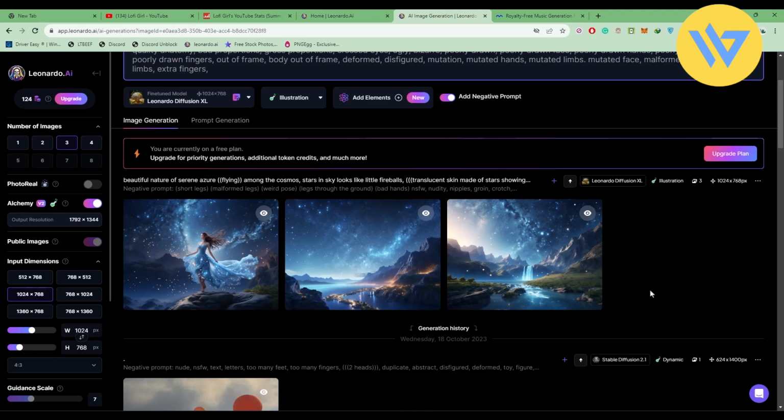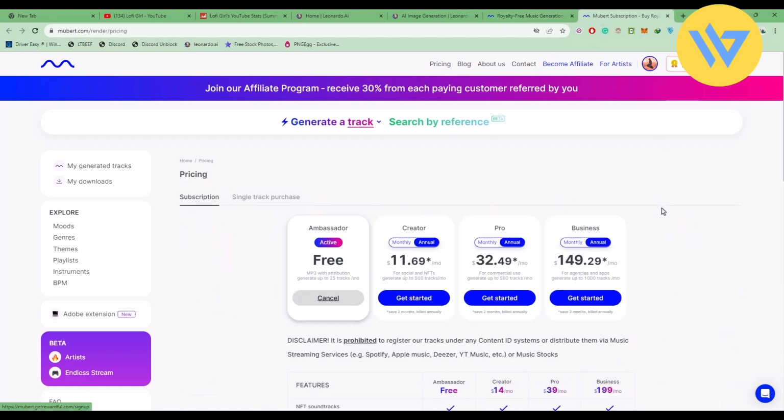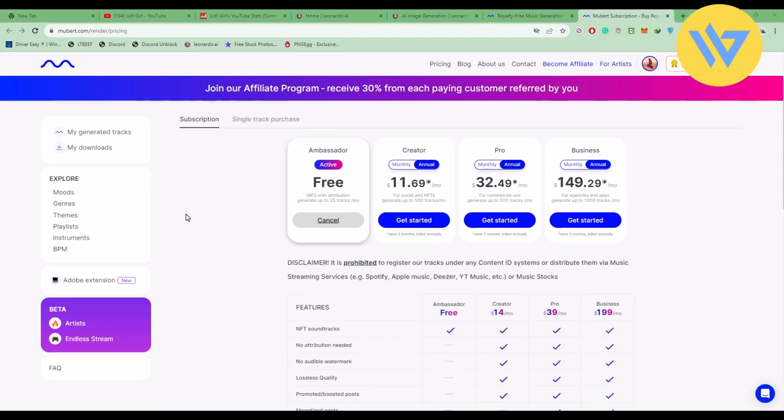Now, after you've got the image, the only thing left is the music. So again, I'm going to show you how to get that too. Just go over to the website called Movebot. It is an AI music generating website. You can use this for free if you want to, but if you generate the music for free and publish it, you won't be getting the copyright, because according to Movebot, you will have to pay the subscription in order to monetize any of the music you get over here. So this is the pricing plan over here. You can just take a look.